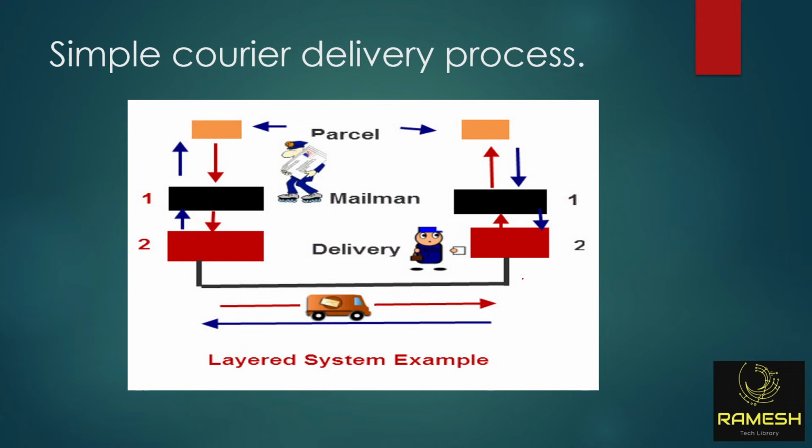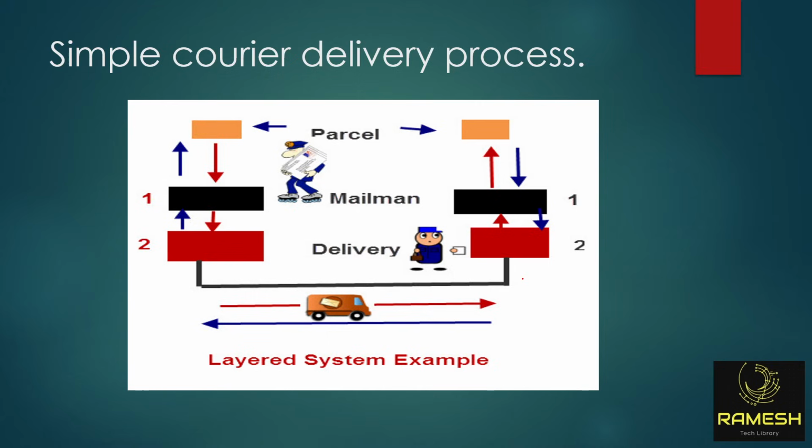Before explaining this networking technology, everyone uses Amazon and Flipkart, right? E-commerce. You order mobile phones or any product from e-commerce. So how exactly does it work? You order a mobile phone. The manufacturer packs it in one box.